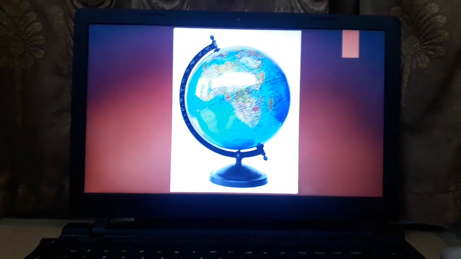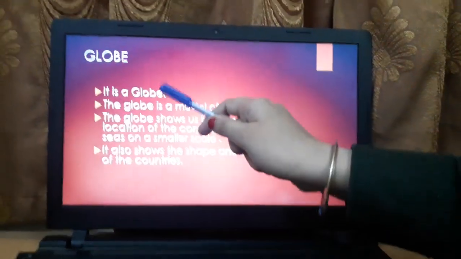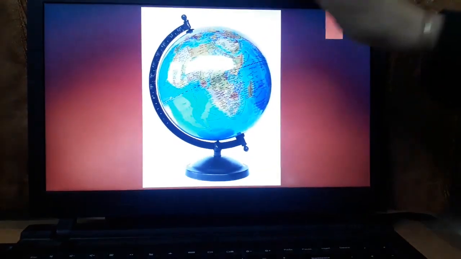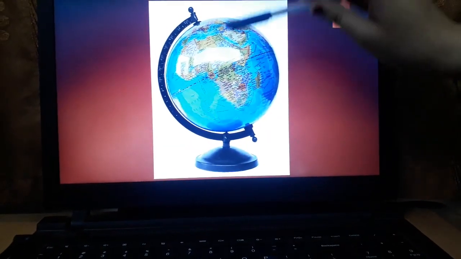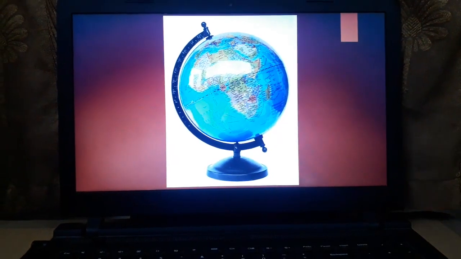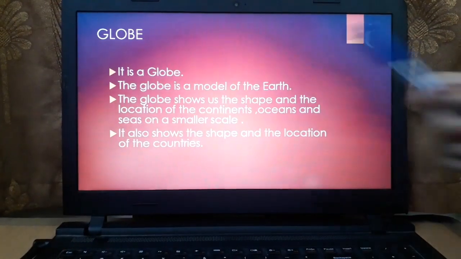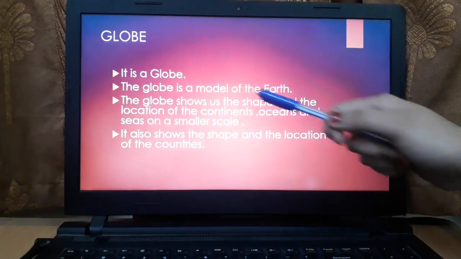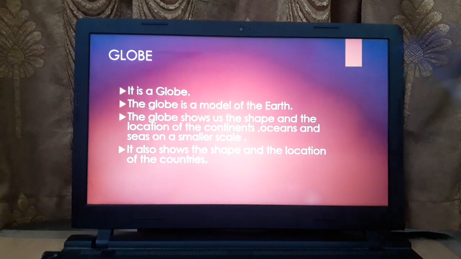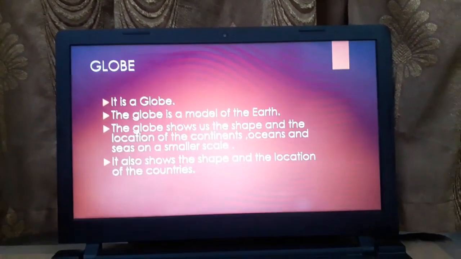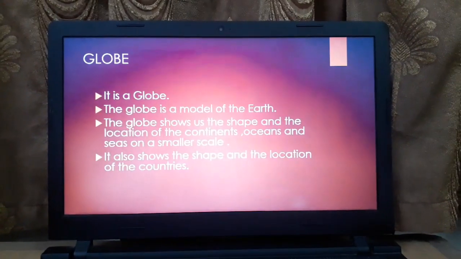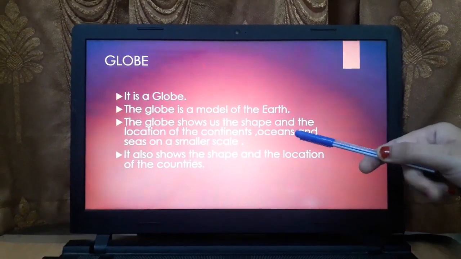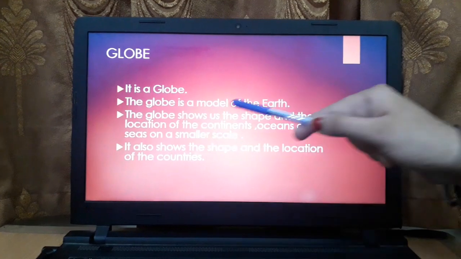Now, what is this? This is a globe. The globe is a model of the earth. You can see the entire earth on the globe. The globe shows us the shape and the location of the continents, oceans and seas on a smaller scale. We can see the shape of the earth, the location of the continents, and the location of the oceans and seas on the globe.